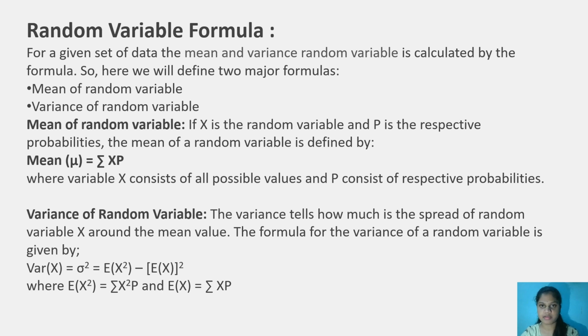Variance of random variable. The variance tells how much the spread of random variable x is around the mean value. The formula for variance of a random variable is given by variance of x equals sigma squared, that is E of x squared minus E of x whole squared, where E of x equals sigma of x and p. These are the formulas of random variable.